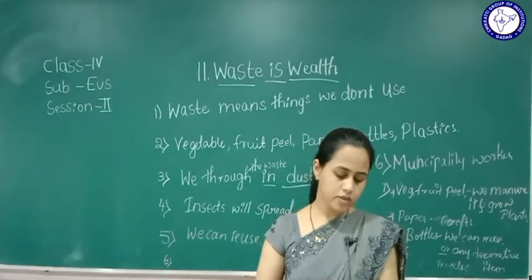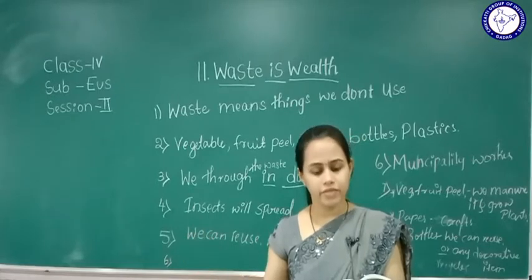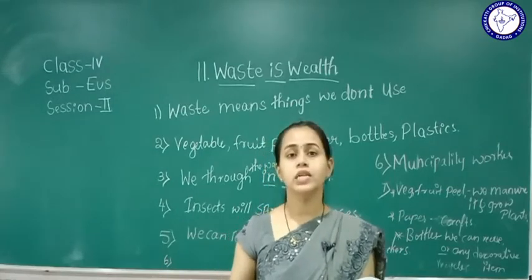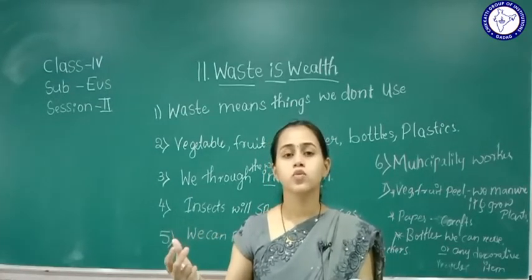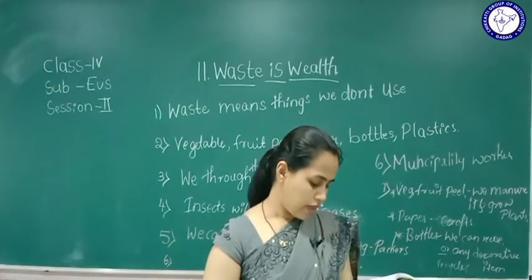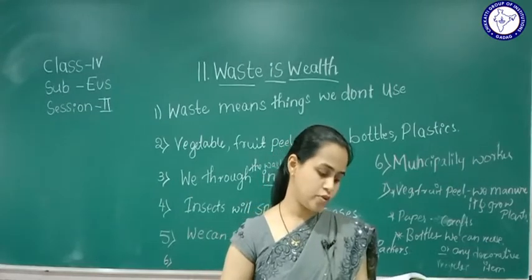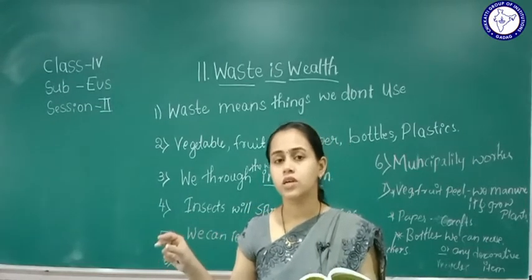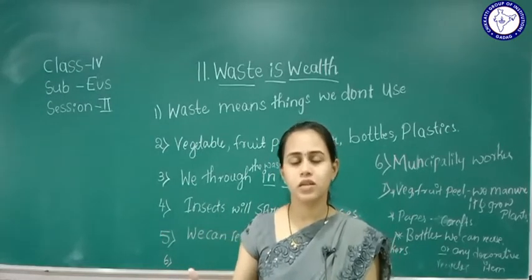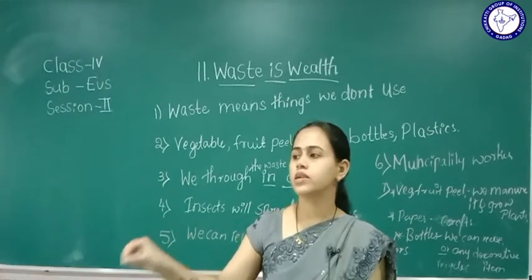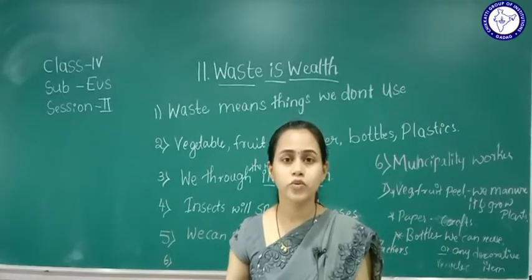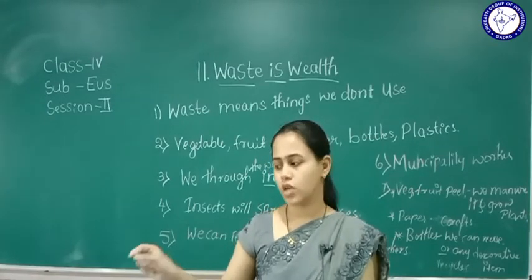Plastic, so we should throw this in dry waste, where we can give it to rag pickers who can sell it, or the person who buys old things. Expiry medicines, this also we have to throw in dry waste, where we have to use a separate carry bag, and we have to dispose of it, right? We should not use those expiry medicines, right?